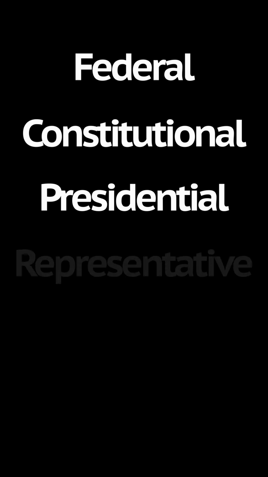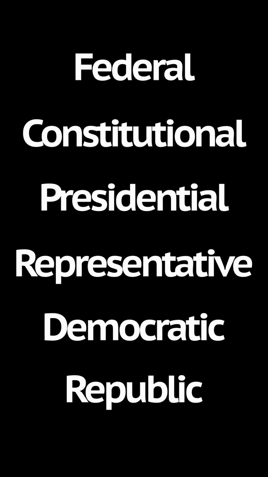So what is our form of government in the United States? People will tell you we're just a democracy. That is not very specific and also not entirely accurate. So we are formally a federal constitutional presidential representative democratic republic. Breaking that down, federal means sovereignty is shared between a central government entity, in this case the US federal government, and the state governments, at least within their own territory.